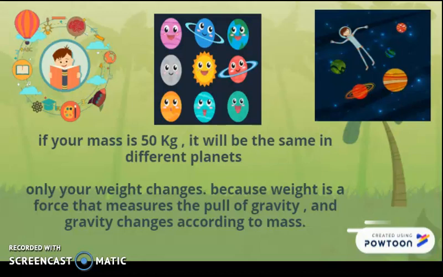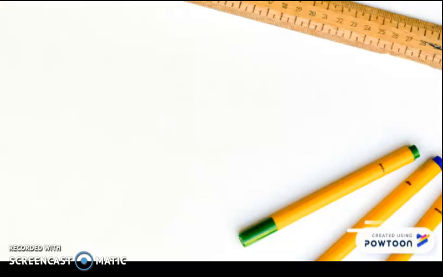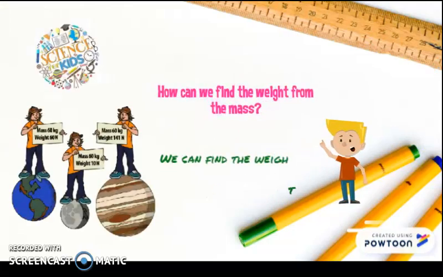So how can I measure the gravity if it's big or small? Yes, as we said, we can measure the gravity force by using weight. Only your weight changes because weight is a force that measures the pull of gravity, and gravity changes according to the planet's mass, so your weight will change.